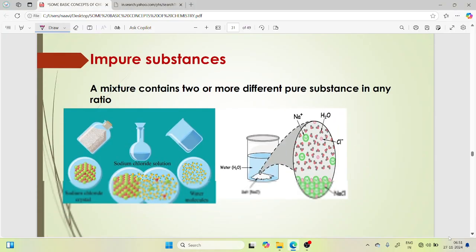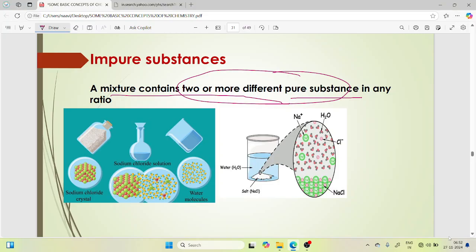Let's move on to the impure substance. A mixture contains two or more different pure substances in any ratios. So in the impure mixture, two or more different pure substances. Water and salt. These are two different pure substances in different ratios.